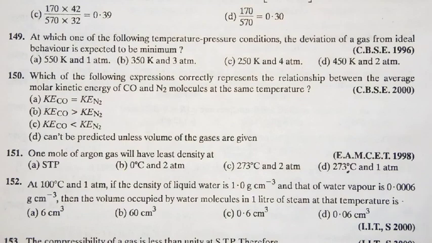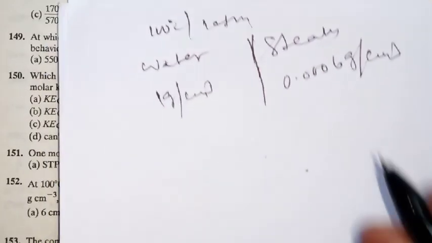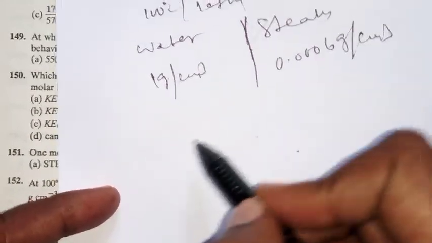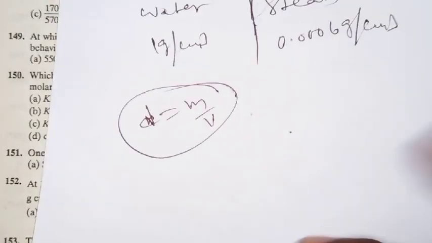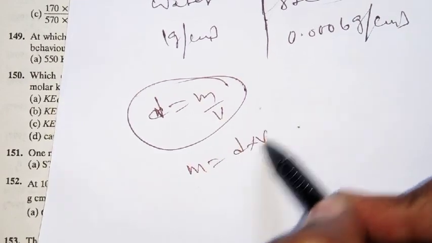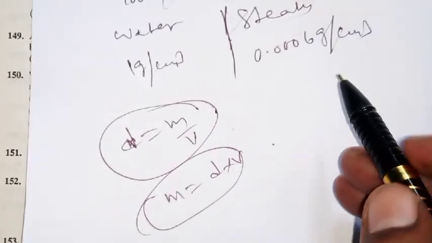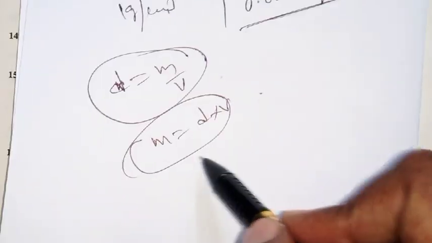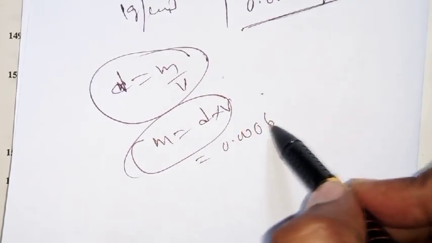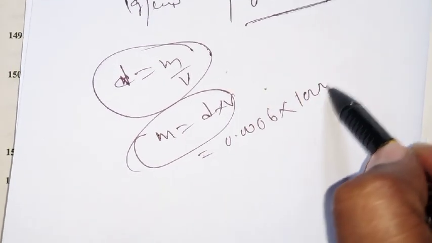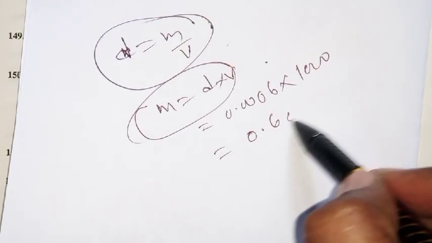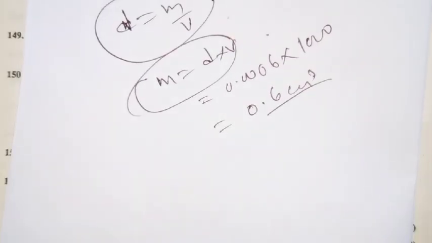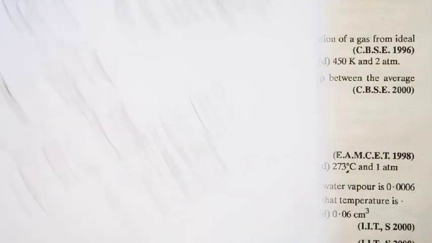Volume they asked. Now observe here, mass of 1 liter of water vapor equals, density equals mass per volume. This formula, okay, mass equals density into volume. So in the case of 1 liter water vapor, density 0.0006, volume 1 liter given, that means 1000 ml. Then what do we get here? 0.6 gram. So this is the mass of water vapor. Now finally what they asked?